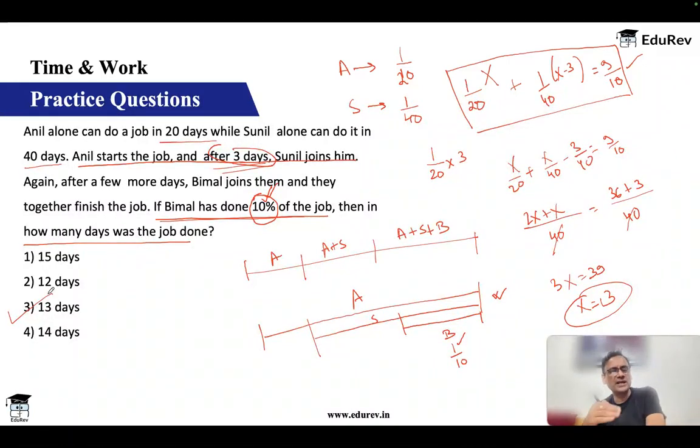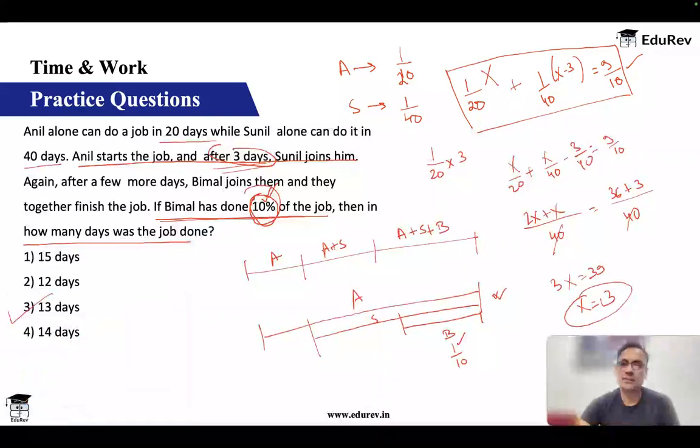There's no point in going after when did Bimal join, because we do not know the rate at which Bimal works. Even that data is not there. So best to say that Bimal has done 10% of the job. It does not matter when he came and how much he works. I know that he has done 10%. So I'll focus on Anil and Sunil. They have done 90%, and hence I can make a very simple equation and I can solve.